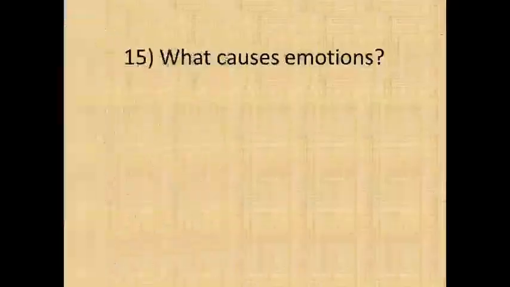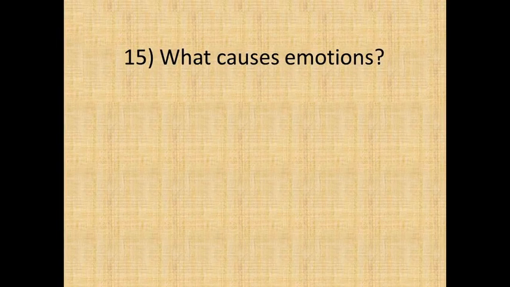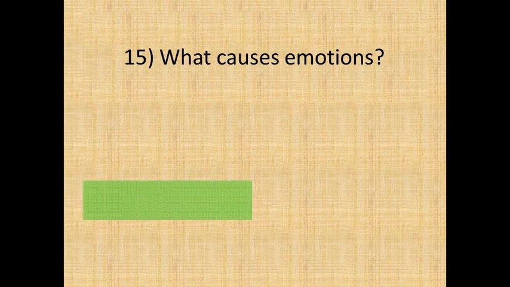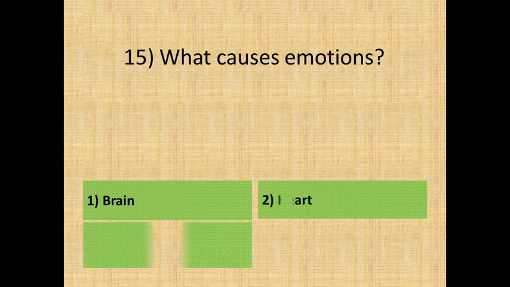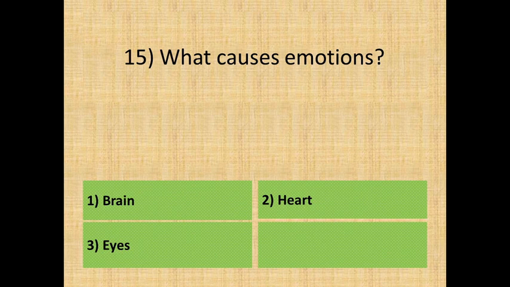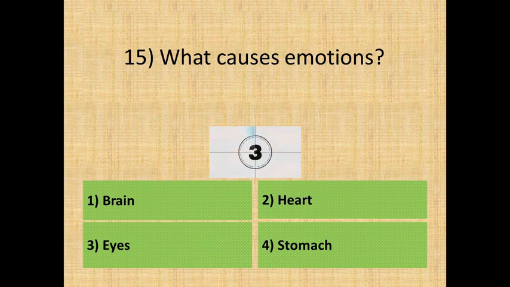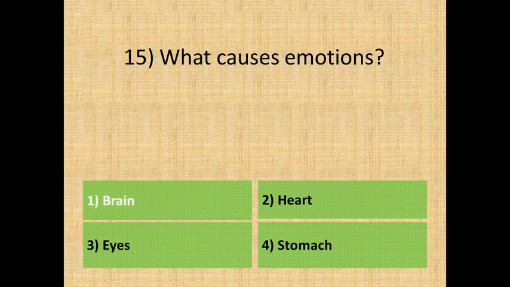Next question. Question 15, what causes emotions? The options are: option 1, brain. Option 2, heart. Option 3, eyes. Or, option 4, stomach. The correct answer is option 1, brain.